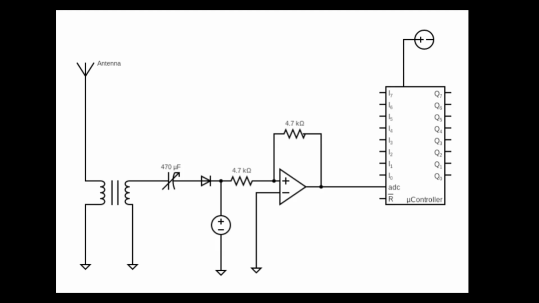Here in the schematic, the antenna grabs electromagnetic radiation or cosmic radiation from space. We feed this noise through filters and amplify it, and the output of the amplifier is fed to an A to D converter, which converts the analog noise signals to random numbers.